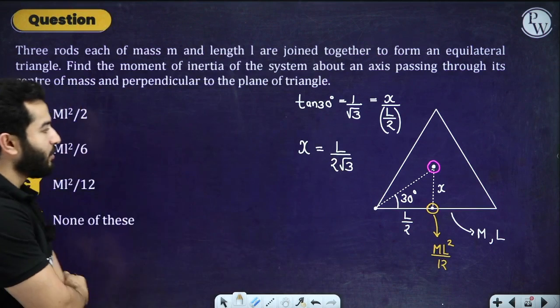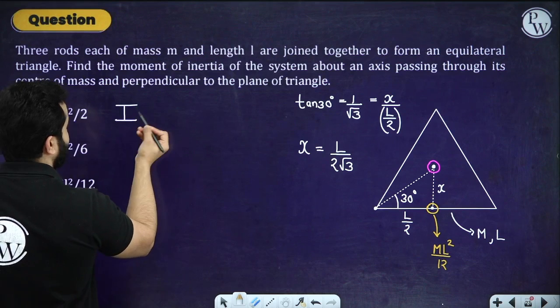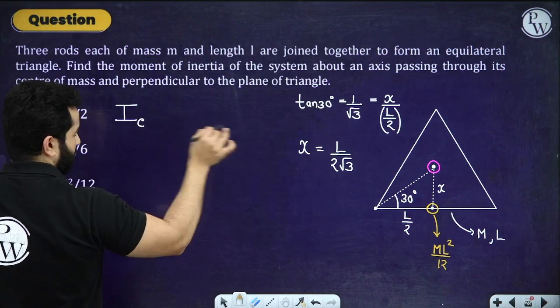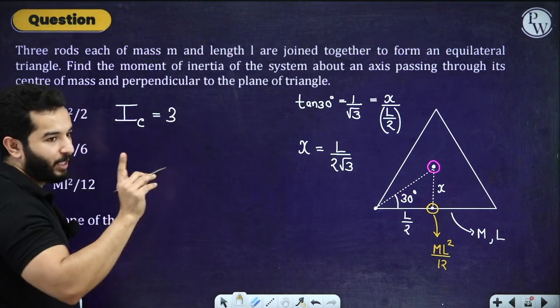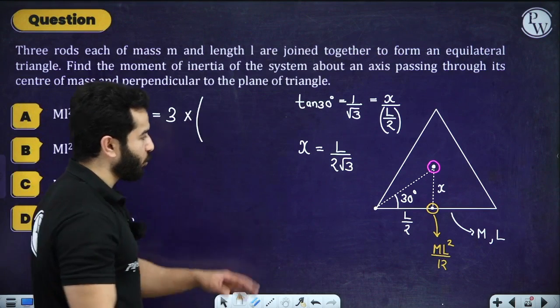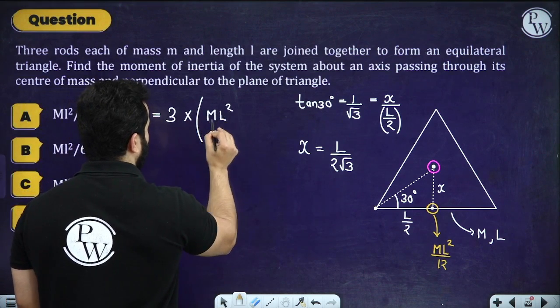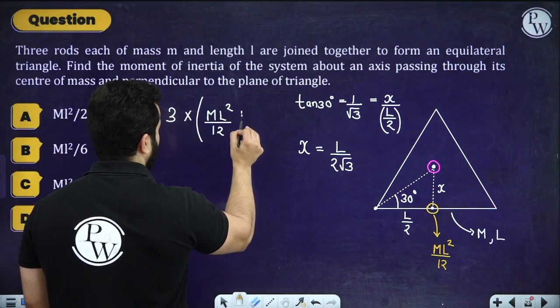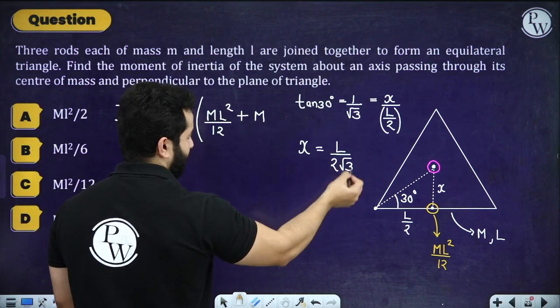So let's apply the moment of inertia. So moment of inertia about the center, that centroid point, equals 3 times, now you know why I'm multiplying by 3, right? 3 times the moment of inertia due to a single rod, and that is equal to ml square by 12 plus m and the square of the distance.